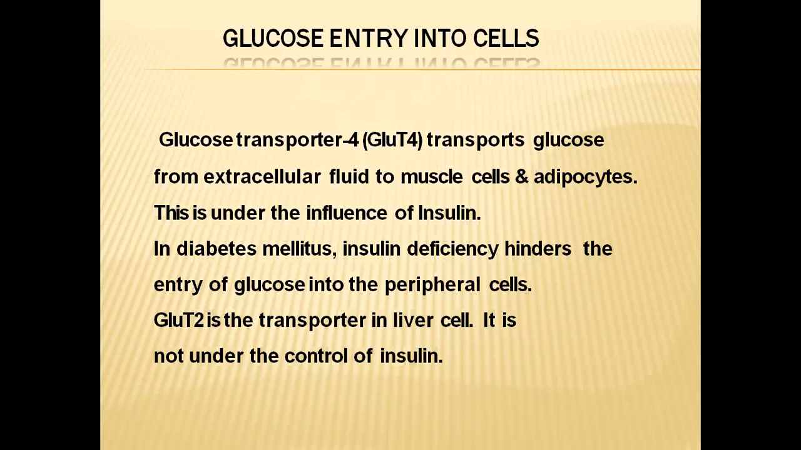So in diabetes mellitus, what happens? Insulin deficiency will be there. Due to the insulin deficiency, glucose will not be taken up or transported into the cell, so it will remain in the blood only. That leads to the side effects of excess glucose levels in the blood, and those side effects are the symptoms of diabetes mellitus. GLUT2 is the transporter in liver cells. In the remaining cells, the GLUT4 transporter is there, but in the liver cells GLUT2 is there, so it is not under the control of insulin.